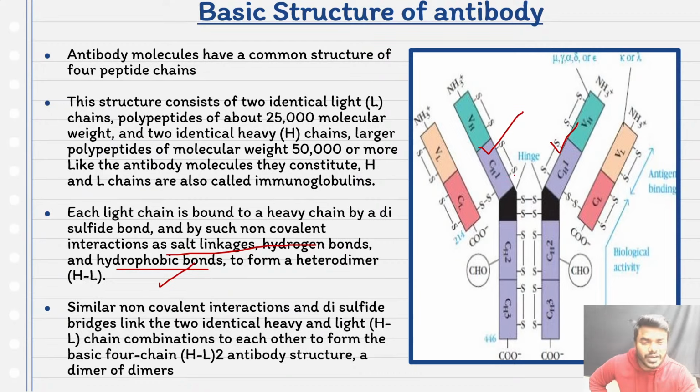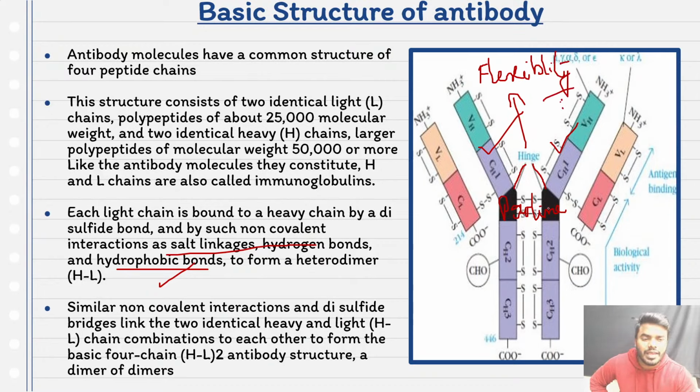What do you call this specialized area? We can call it the hinge region. What I want you to remember from the exam point of view is what the hinge region is made up of. Please remember that the hinge region is rich in the amino acid proline. Now you can ask me, sir, what is the major function of this hinge region? Every student remember, they are extremely responsible for the flexibility of the antibody.